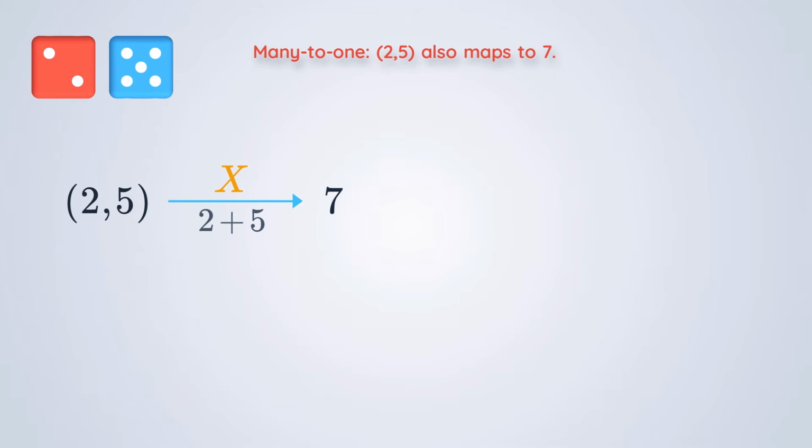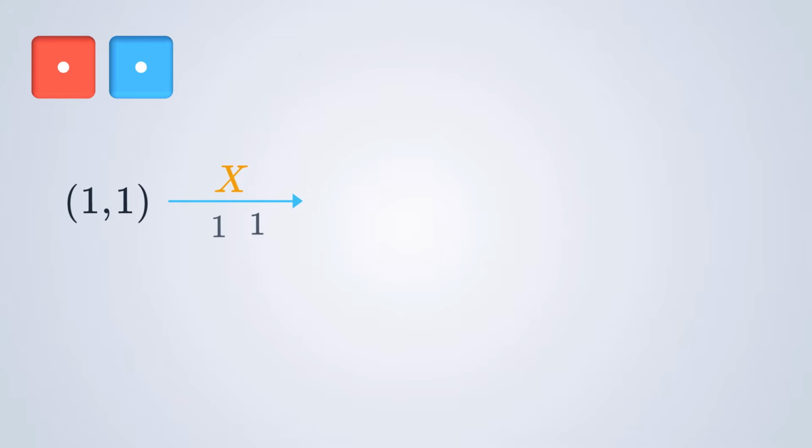Whether we roll a 3 and a 4 or a 2 and a 5, the machine still translates them into the same number, 7. But what about the other end of the scale? If we roll a 1 and a 1, the function X maps this pair to the number 2. This is the smallest possible value our random variable can take in this entire experiment. Make sure to keep this specific mapping in mind because it is the starting point of our entire analysis.